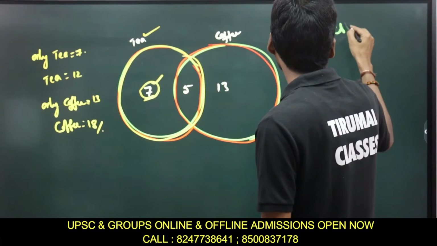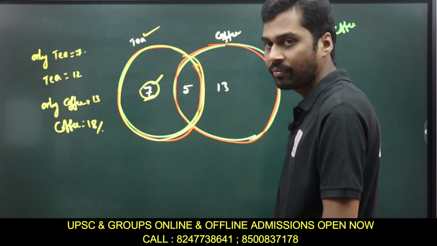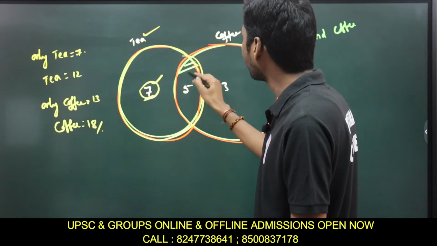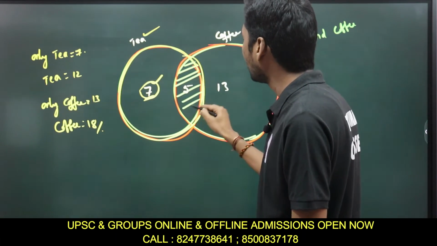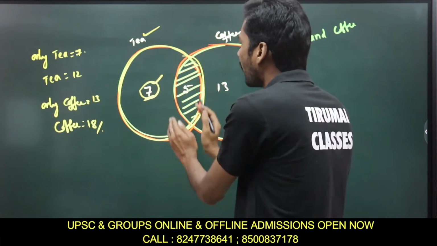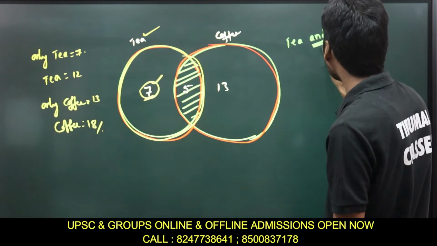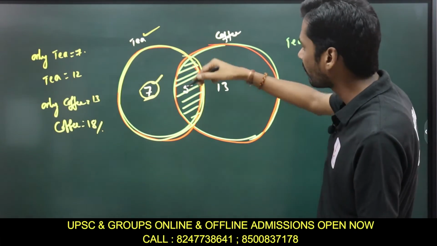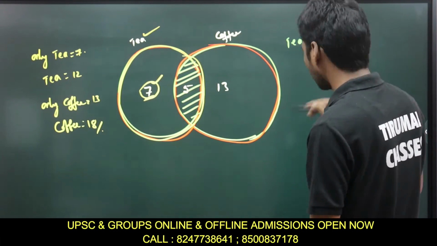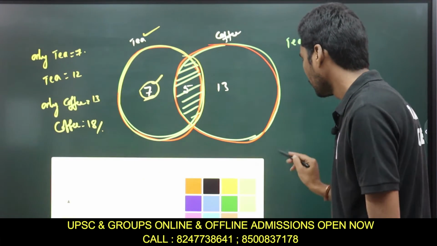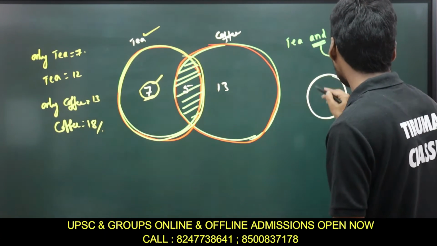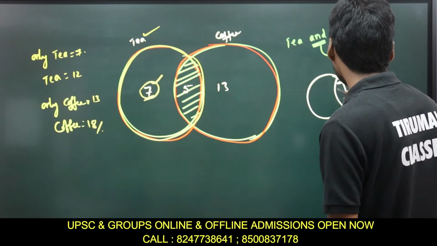Tea and coffee means this part is your tea and coffee. The common part, the intersection part, is N. That represents N. So tea and coffee means how many people are there? 5 people. So I represent it in the diagram. Whenever you are supposed to find N, this is the condition.